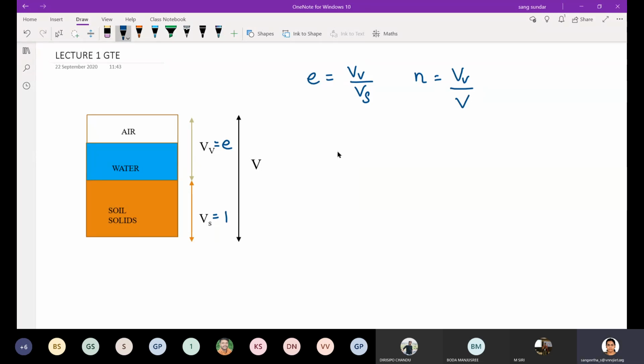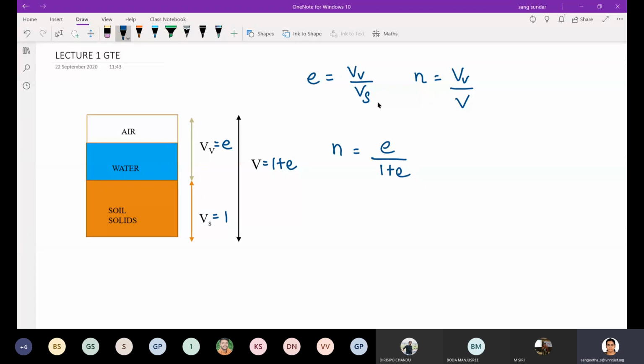Now tell me, what is porosity? Volume of voids by total volume. I have introduced two different symbols for volume of voids and volume of solids. What is volume of voids? e. And what is total volume? e plus 1. So n is equal to e by 1 plus e.